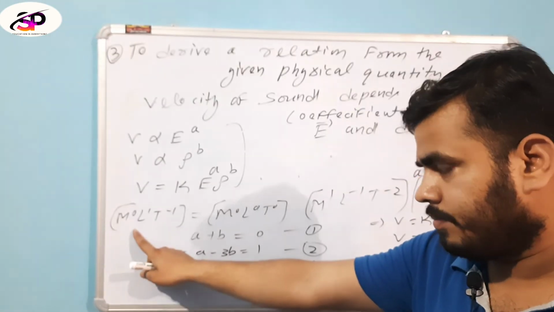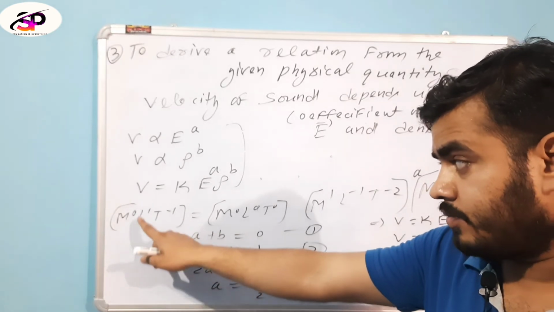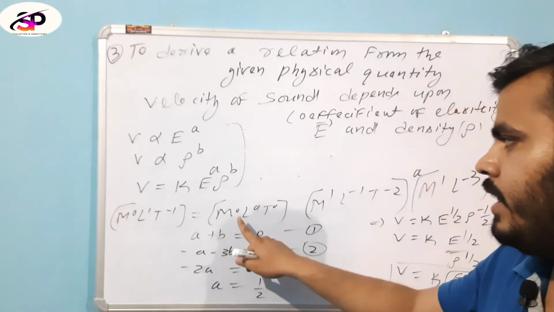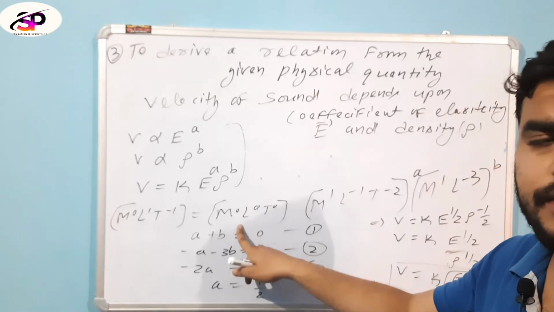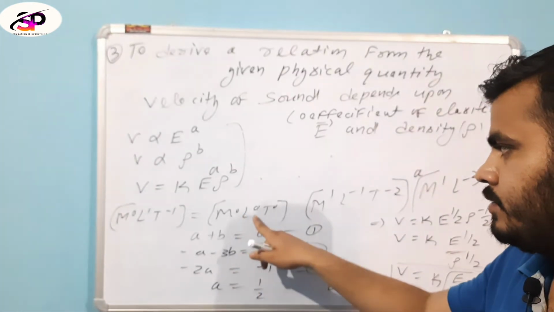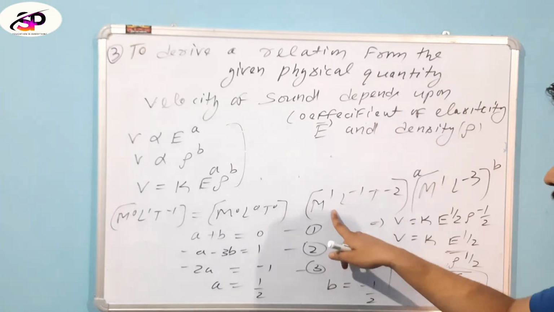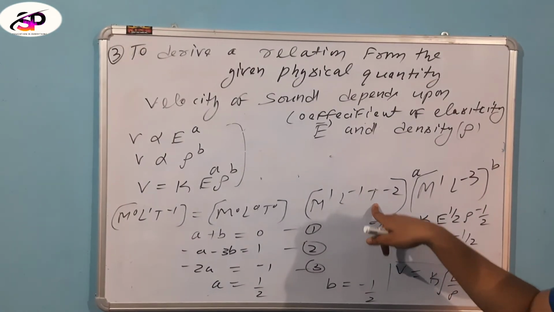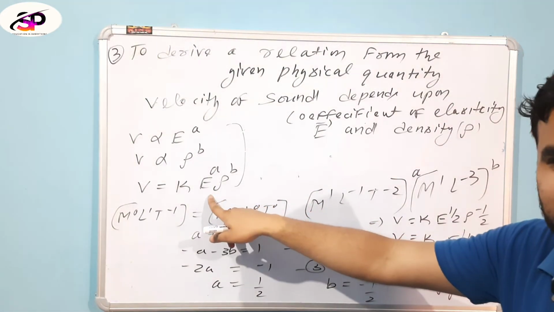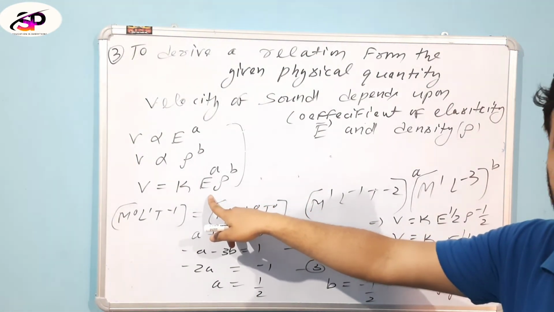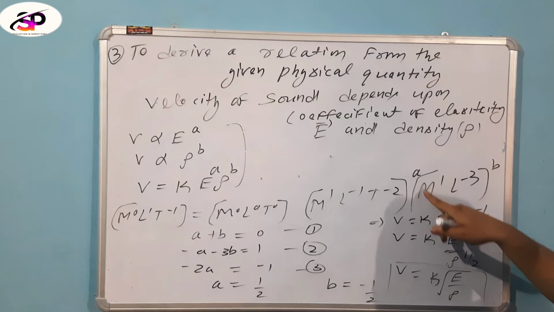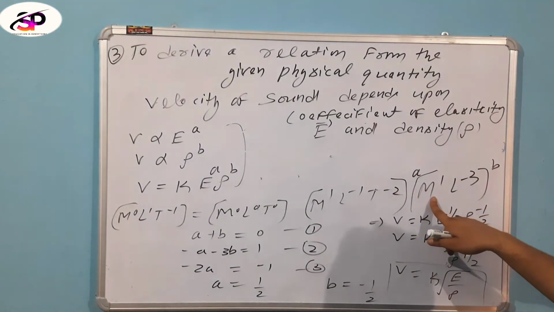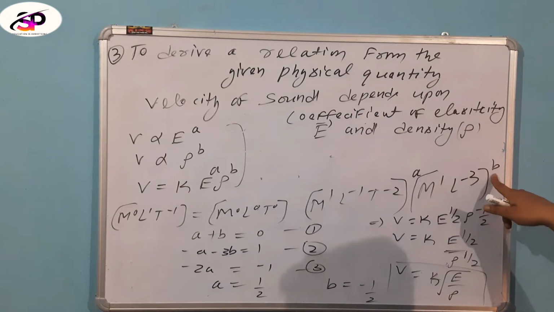The dimension formula for velocity is M0 L1 T minus 1, and the constant is dimensionless, M0 L0 T0. The coefficient of elasticity is the ratio of stress to strain, with dimension M1 L minus 1 T minus 2, to the power a, and rho is the density of the material, with dimension M1 L minus 3, to the power b.